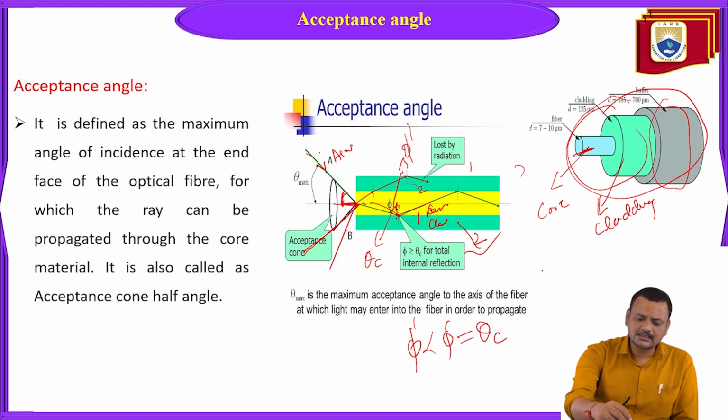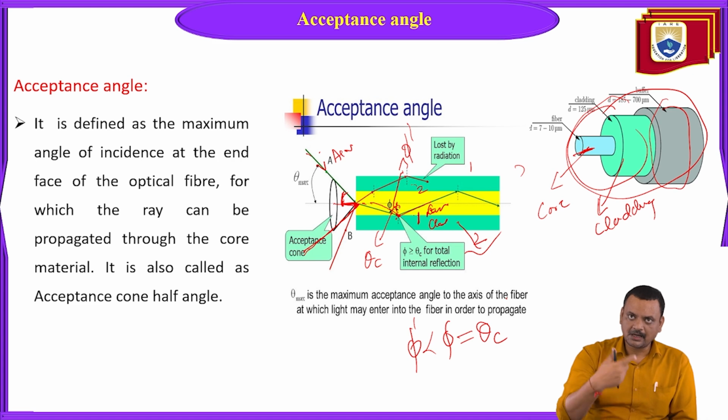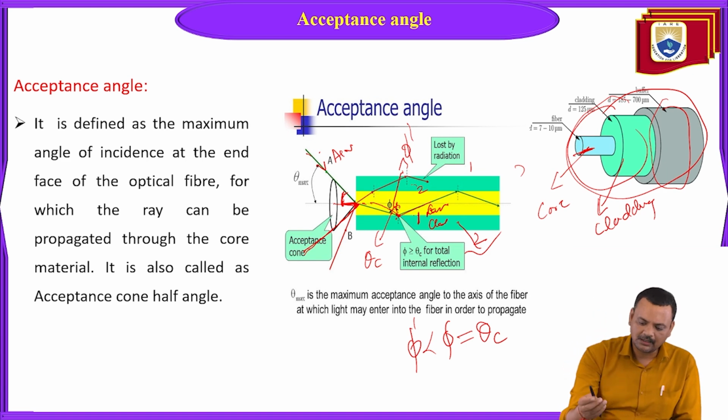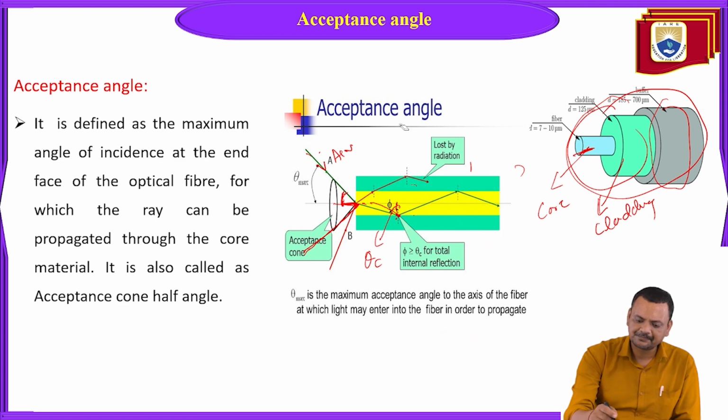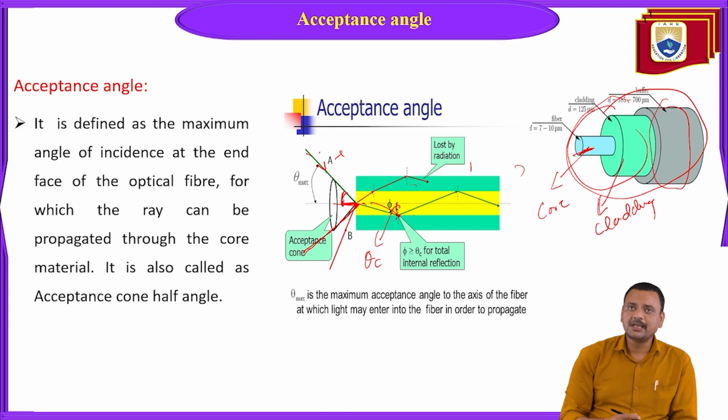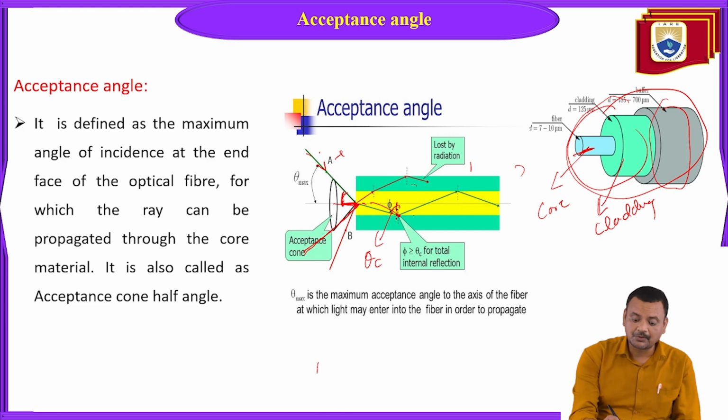Now rotate this triangle to cover the entire core cladding interface surfaces. What will you get? You will get a kind of cone. You can imagine a kind of cone. So that cone is known as the acceptance cone.